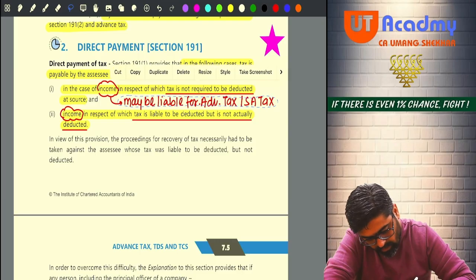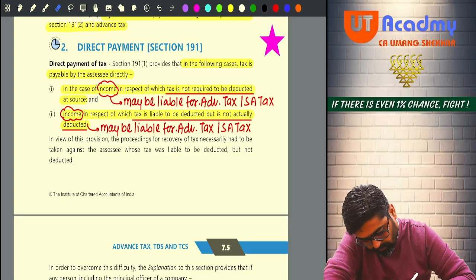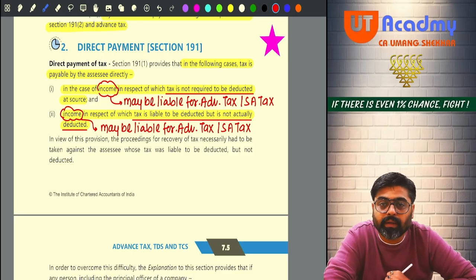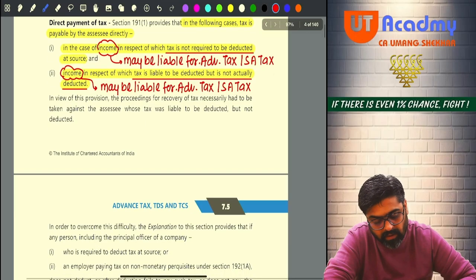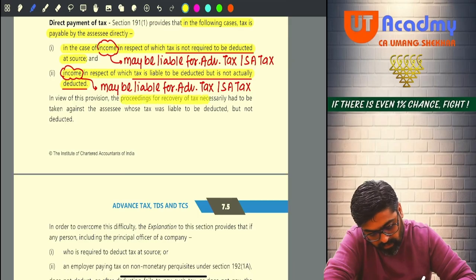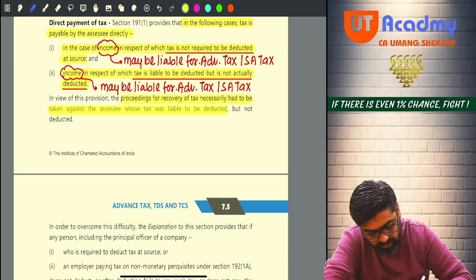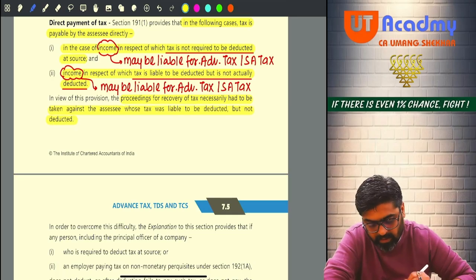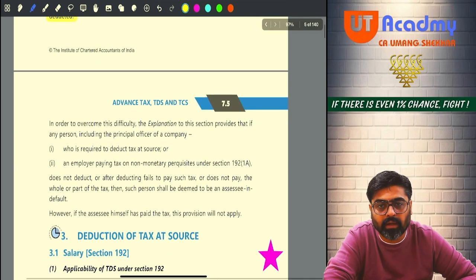So this thing will be copied and pasted here also. Done, sir? Did you understand what I am trying to tell you? Now pay attention. In view of these provisions, the proceedings for recovery of tax necessarily had to be taken against the assessee whose tax was liable to be deducted but not deducted, meaning that we are going to proceed to recover that tax from you only. Yes or no?